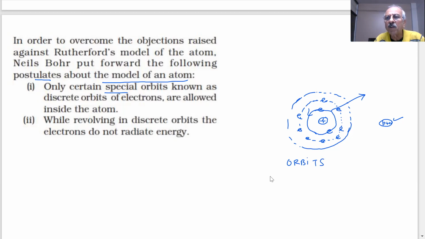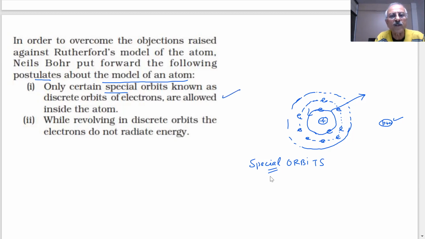They are moving at a very high velocity around the nucleus. But these orbits are not ordinary orbits. These are called special orbits. He says these are special, meaning there is a definite value of energy, a definite value of distance, and a definite value of velocity of the electrons. In different orbits, the velocity and energy of the electrons will be different when they are located at different orbits from the nucleus. First point, is it clear?